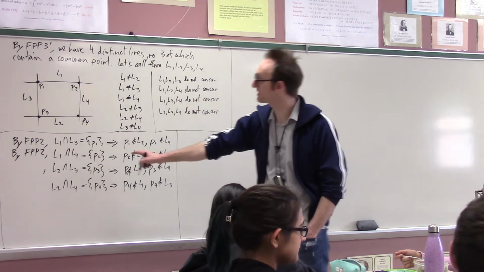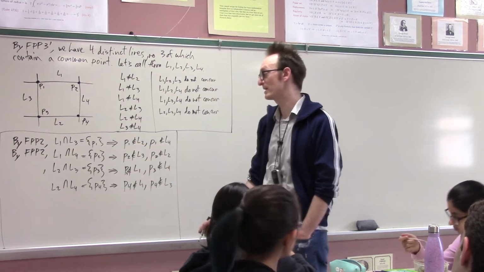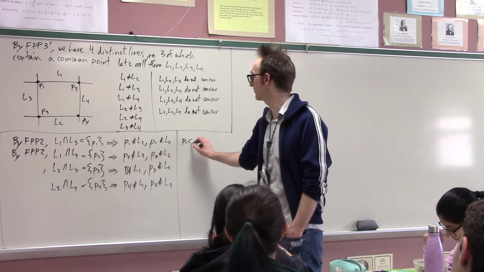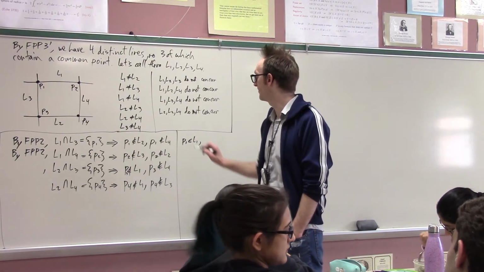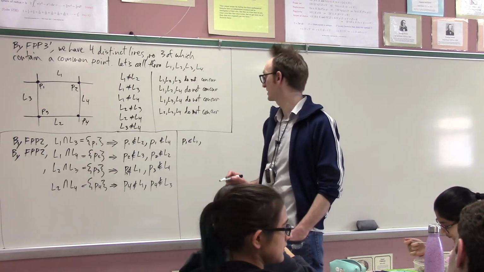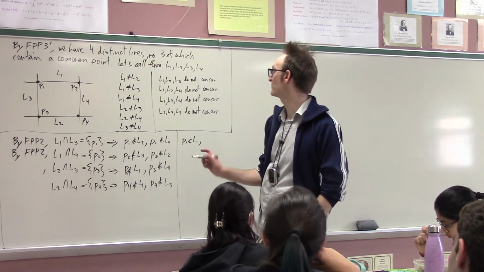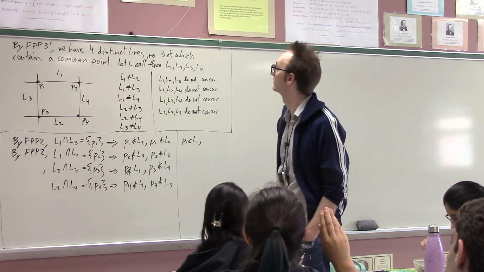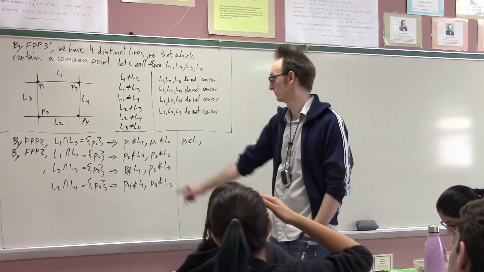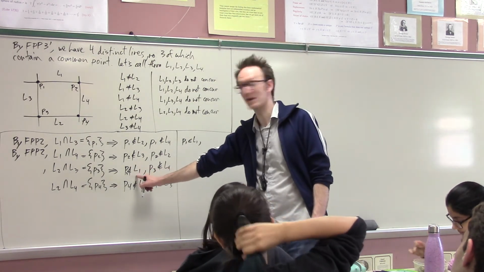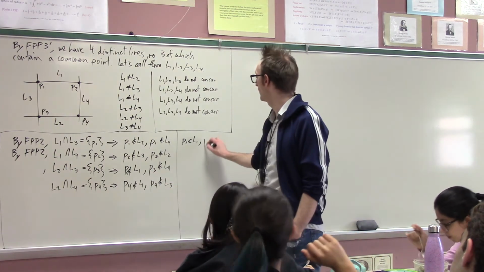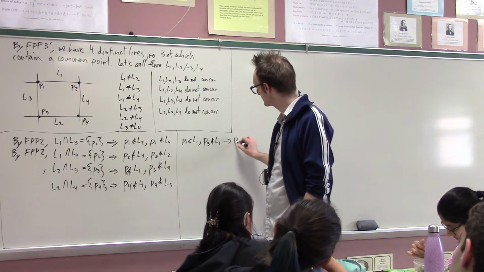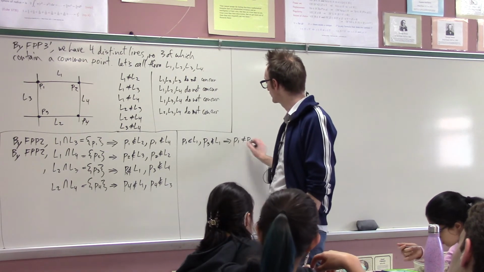Because I've defined P1, say, to be on L1. So I have that P1 is on L1, but what can I say about P3? P3 is not on L1, right? So that tells me that in fact P1 is just not P3.